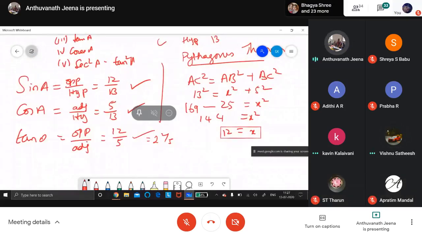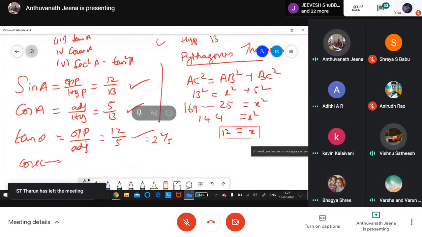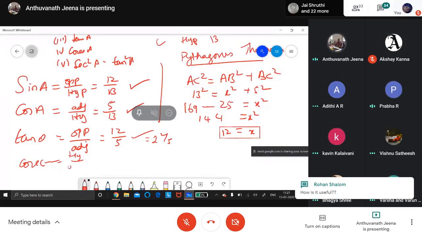Okay, after tan, cosecant. What is cosecant? Cosecant is nothing but hypotenuse by opposite, hypotenuse 13 by 12.